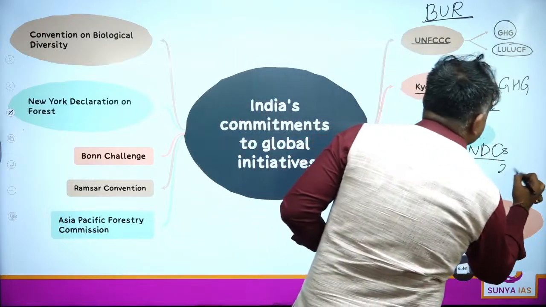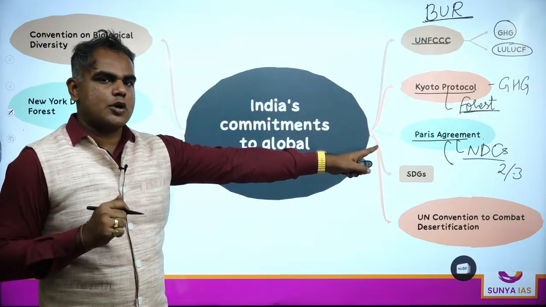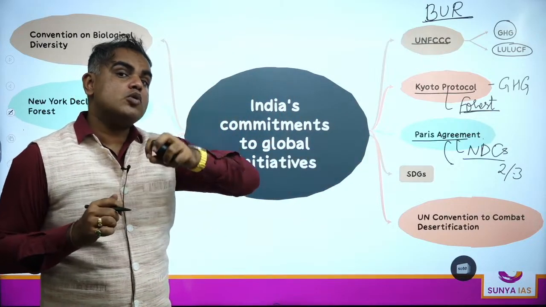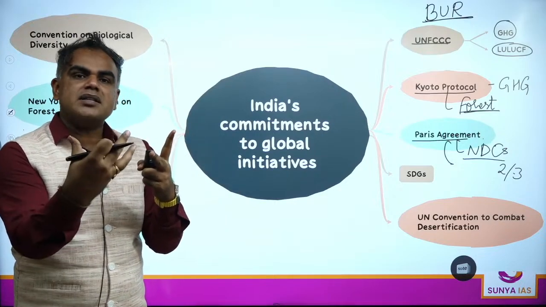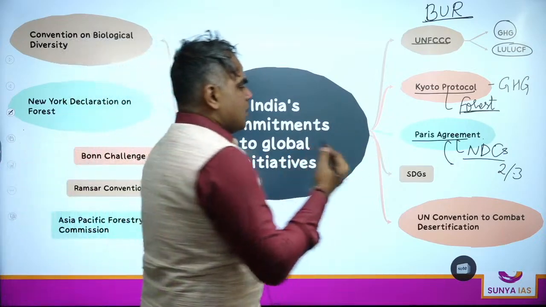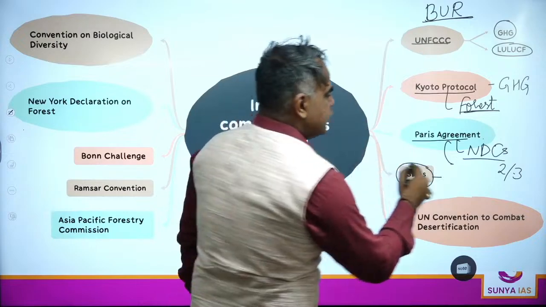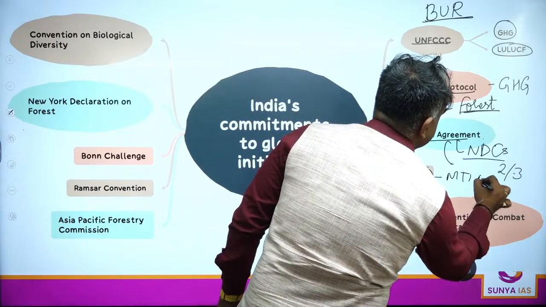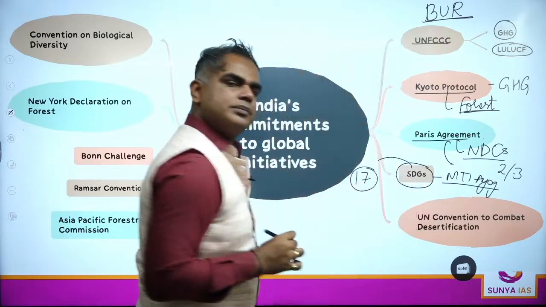We have achieved 2 out of 3. And third one, related to carbon sink, we are very close to achieve it. Very close. Okay, हमने 2.29 achieve कर लिया है. Total carbon stock, that is around 30 billion tons. We have created additional carbon stock of 2.9. Okay. With respect to sustainable development goals, again, India has Niti Aayog, which monitors this at India level. You know, total 17 SDGs, right?